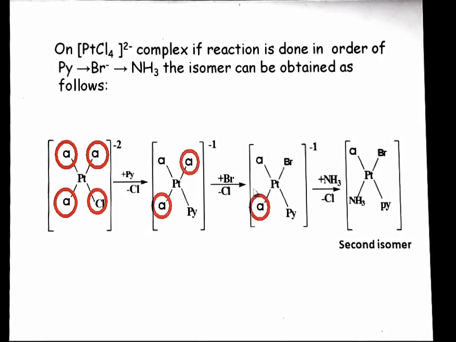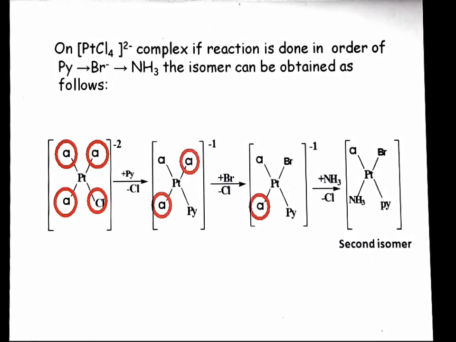So the ligand which is placed trans to bromine will be removed, and we will get this second isomer. So in this process you can understand, if our substrate is same but the order of incoming ligand is different, we will get different isomers with the help of trans effect.